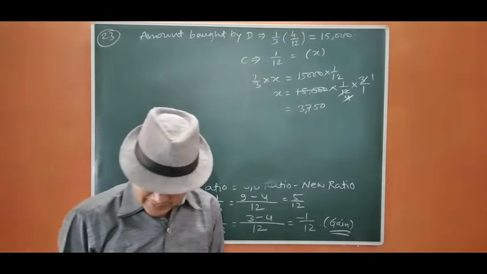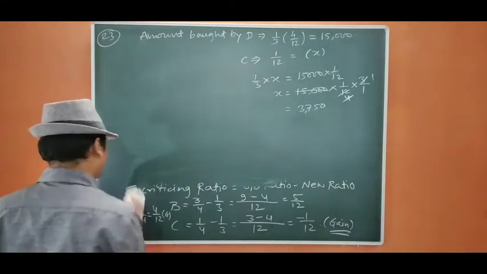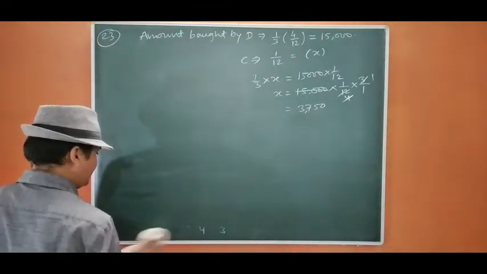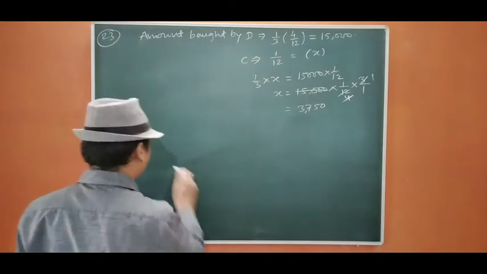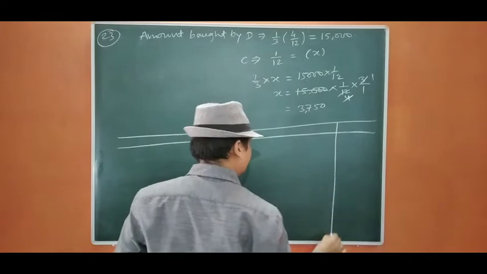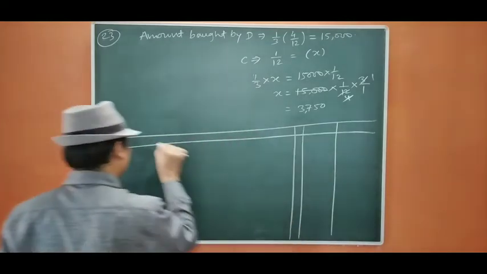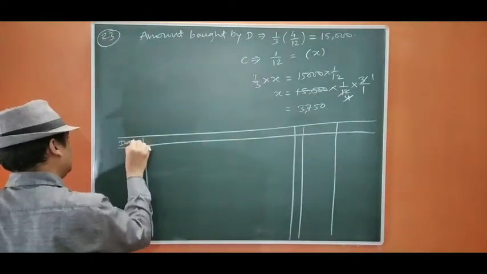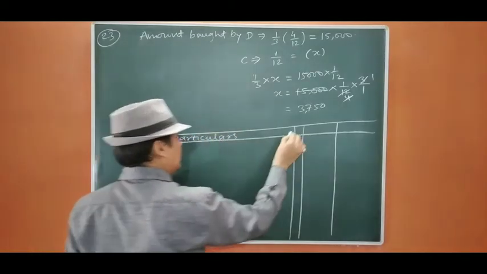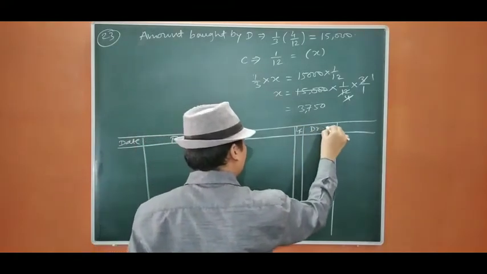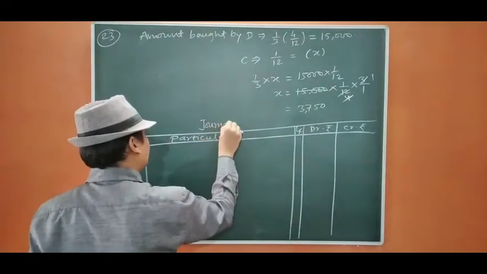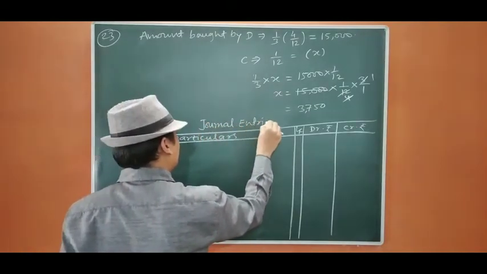Now we are going to pass the entry. Date, particulars, ledger folio, debit rupees, credit rupees, journal entries. Okay.